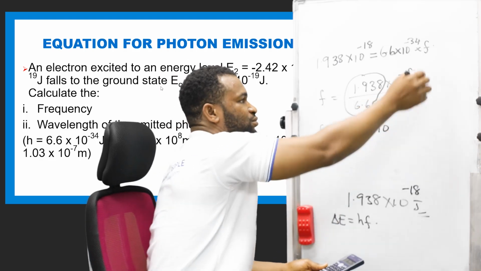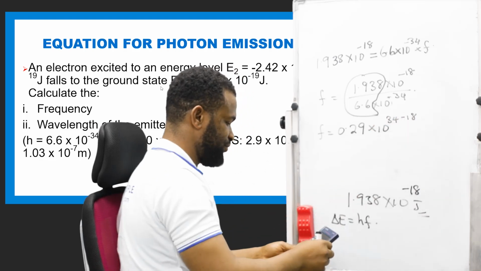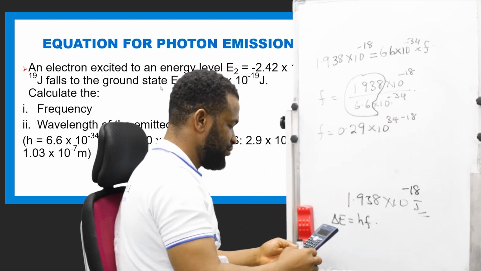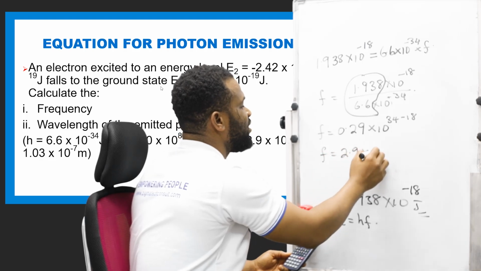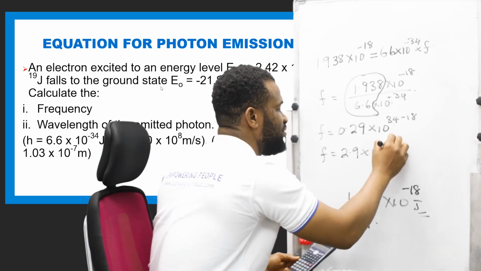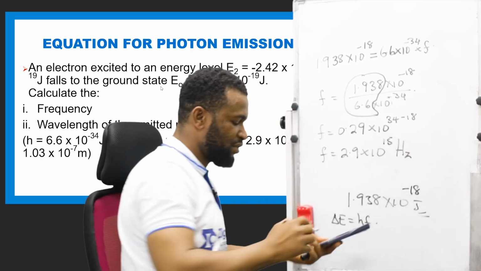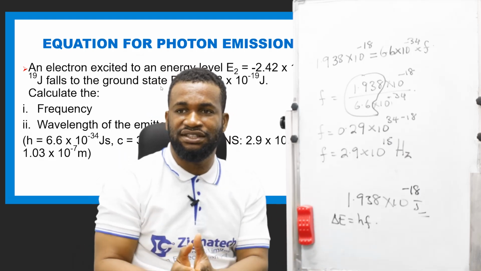Remember, this is minus, it will go up and become plus. So this is 34 minus 18. So f is equal to 2.9 times 10 raised to power 16, but it's going to be 15 now, hertz. So this is the frequency given off when there is a transition from an excited state to the ground state.